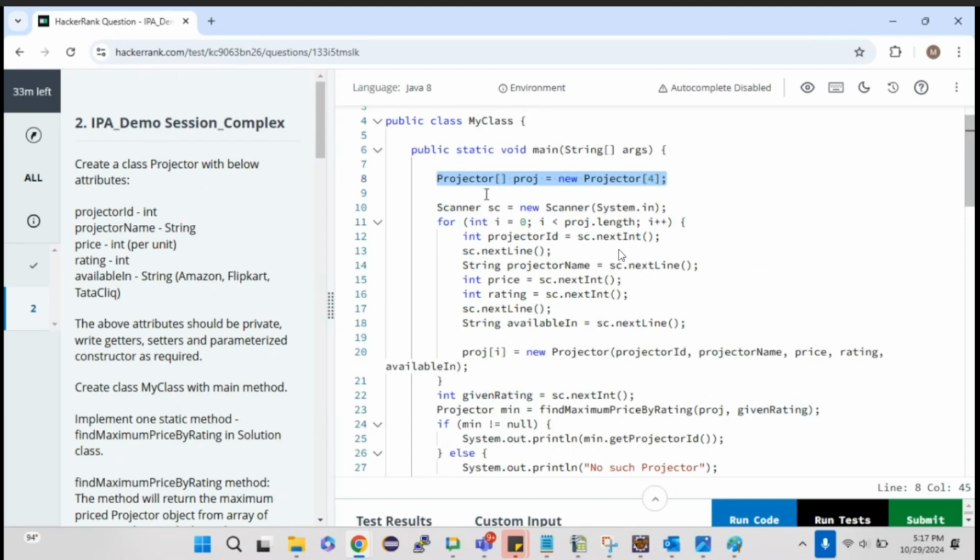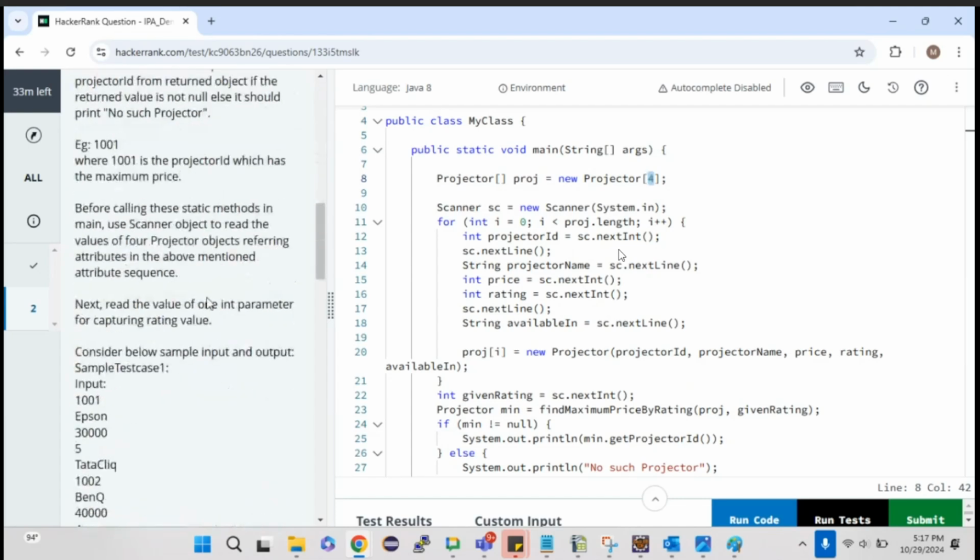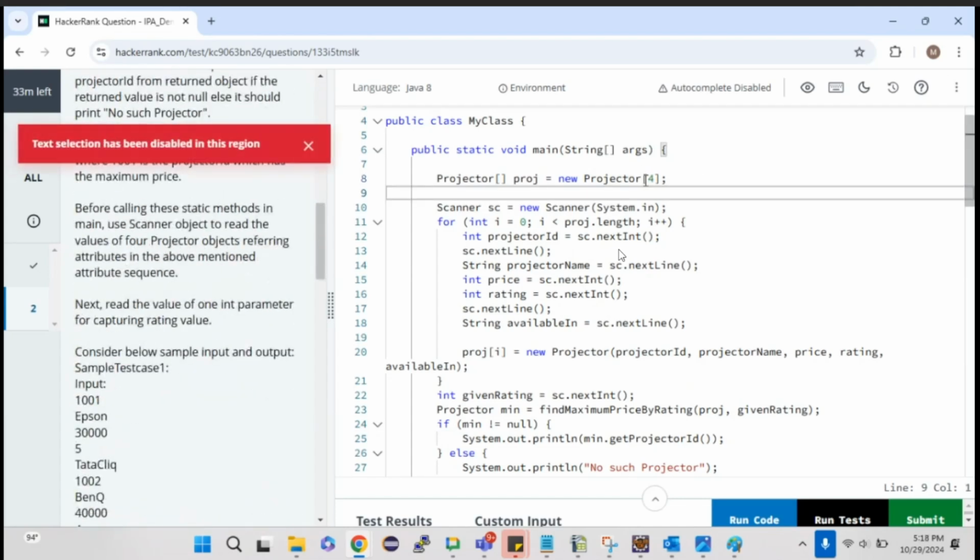So here I'm creating an array of projector, because earlier we mentioned string, which means the array is of string type. Here it is projector, which means an array of projector objects. Projector proj equal to new Projector of 4, because they have mentioned the size as 4.